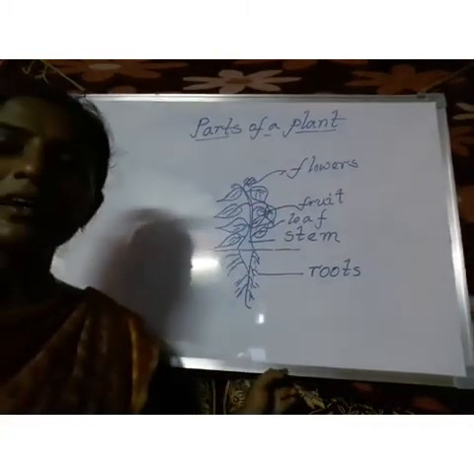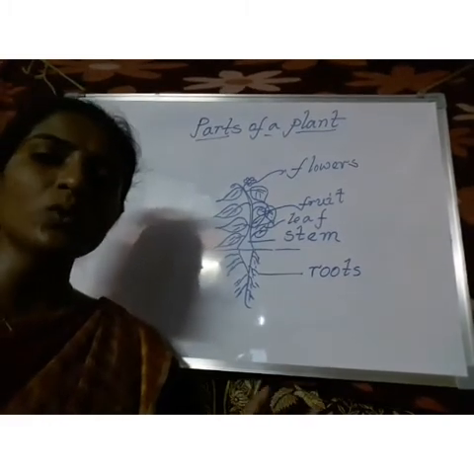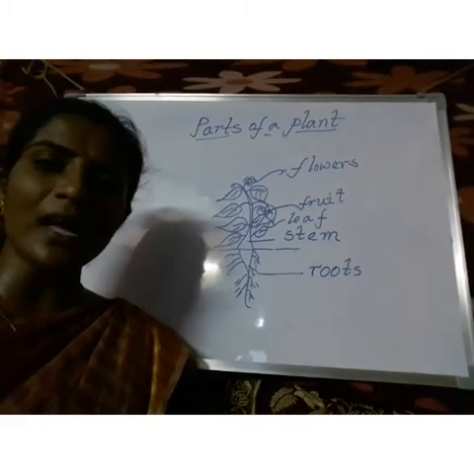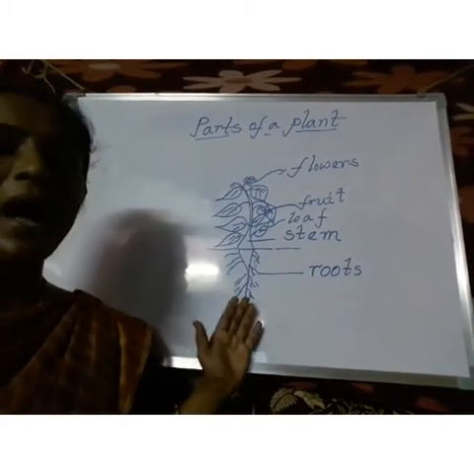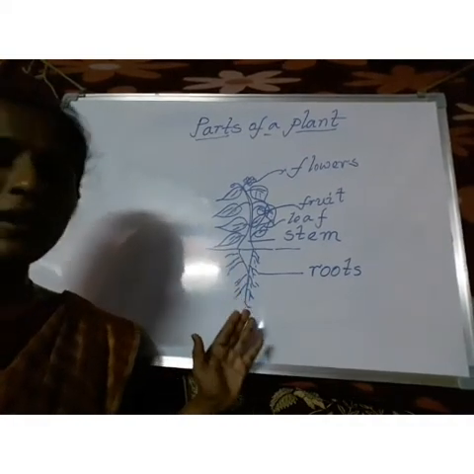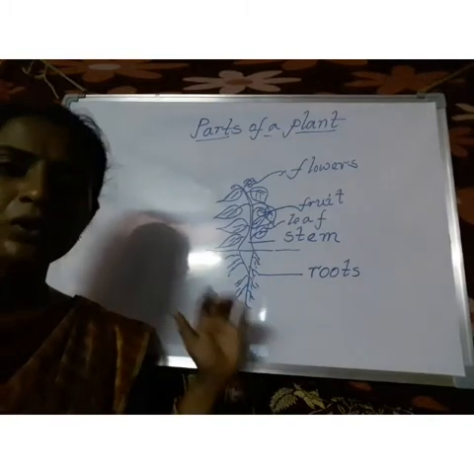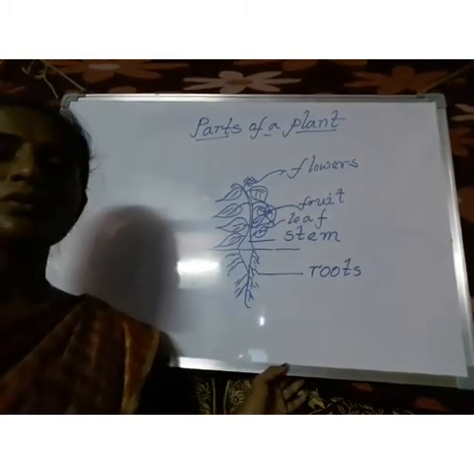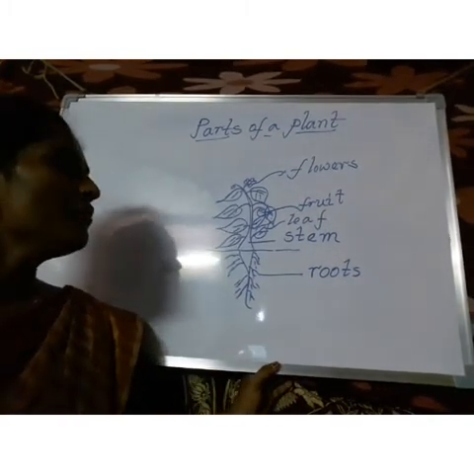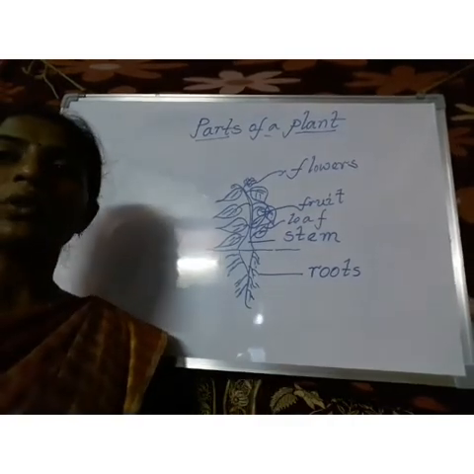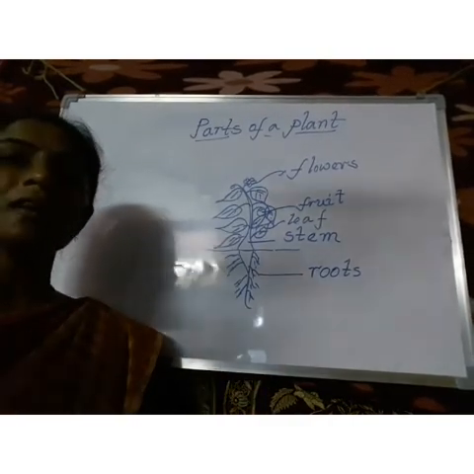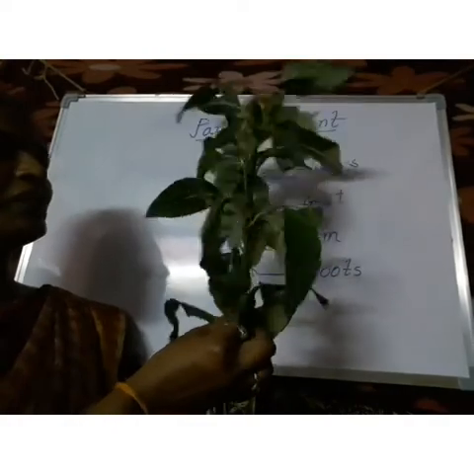See children, our body contains so many different organs and organ systems. Like that, a plant also contains different parts, and each part does a good job. We will learn about that after this, but first of all, I want to show the real picture of a plant. See, this is the real picture of a plant.